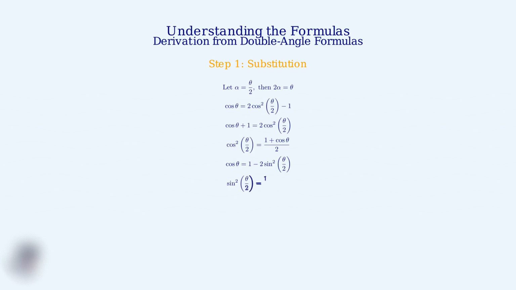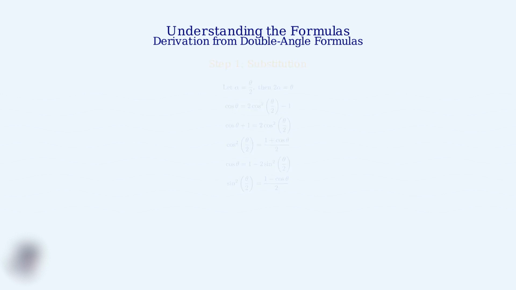We'll substitute theta over 2 for alpha in our double angle formula. This means 2 alpha becomes theta. We substitute alpha equals theta over 2 into our double angle formula. This gives us cosine theta equals 2 cosine squared of theta over 2 minus 1. Next, we solve for cosine squared of theta over 2. We add 1 to both sides and then divide by 2. Similarly, using the other form of the double angle formula, we can derive an expression for sine squared of theta over 2. Now we can derive our first tangent half-angle formula.